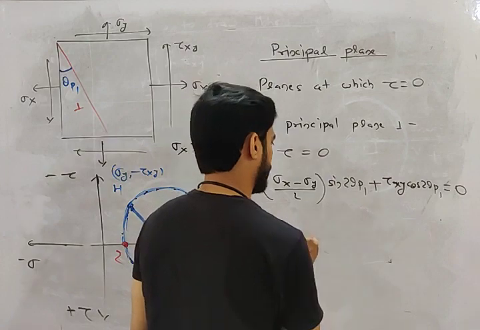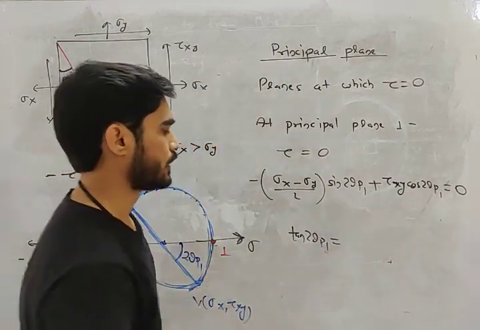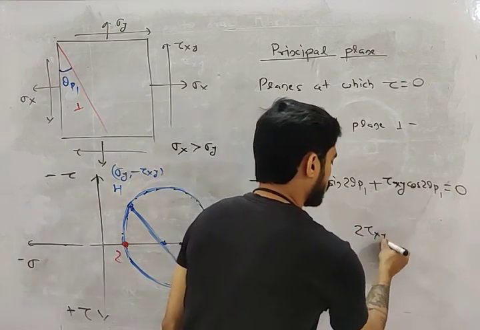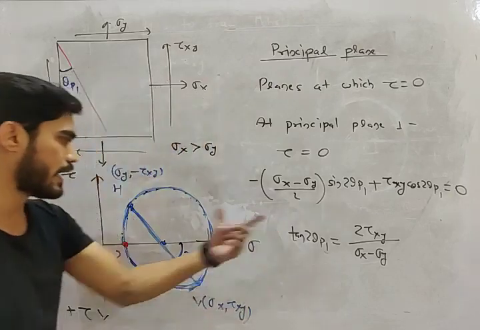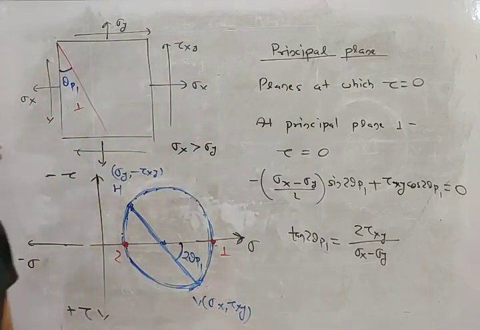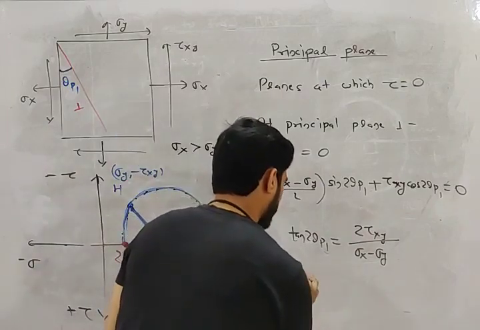So from here, what will you get, my friend? You will get tan 2 theta p1 equal to 2 tau xy divided by sigma x minus sigma y. So what will be theta p1?